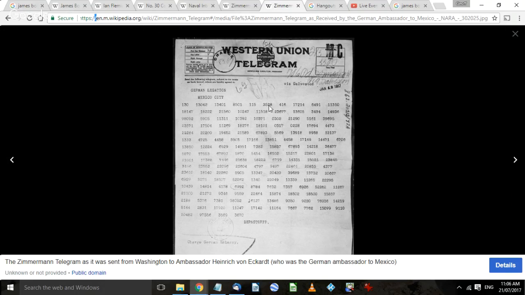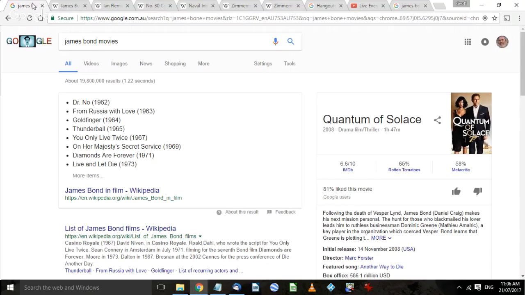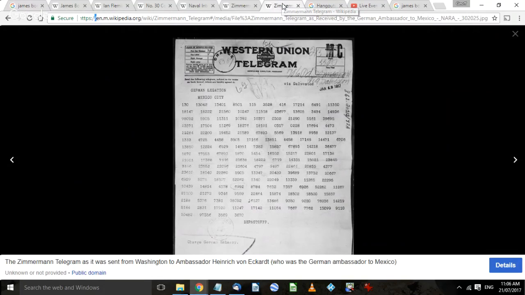In the old days, only the professionals could encrypt and unencrypt data. Nowadays, individuals can encrypt data. I might do a separate video on encryption later on. But just to go back, that's how we got from James Bond to a piece of paper which caused the Americans to enter World War One.